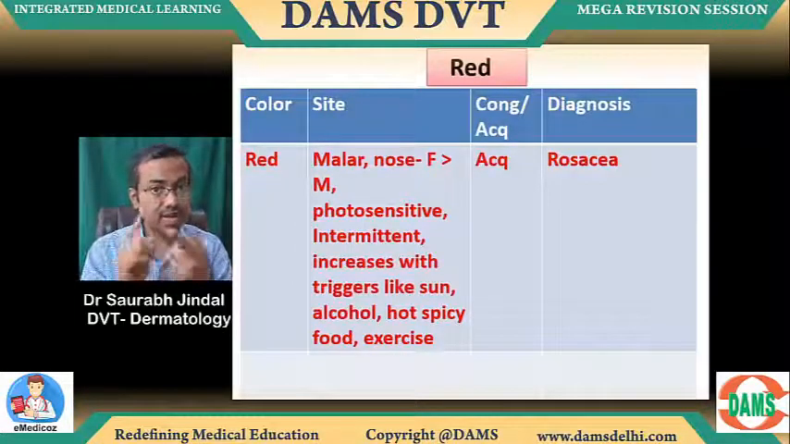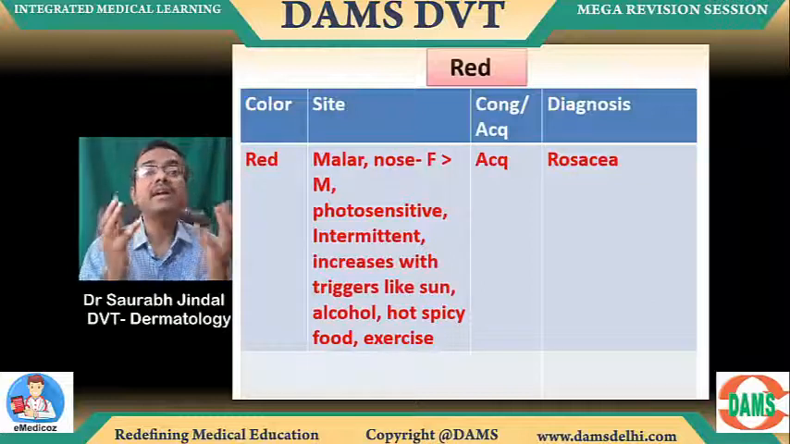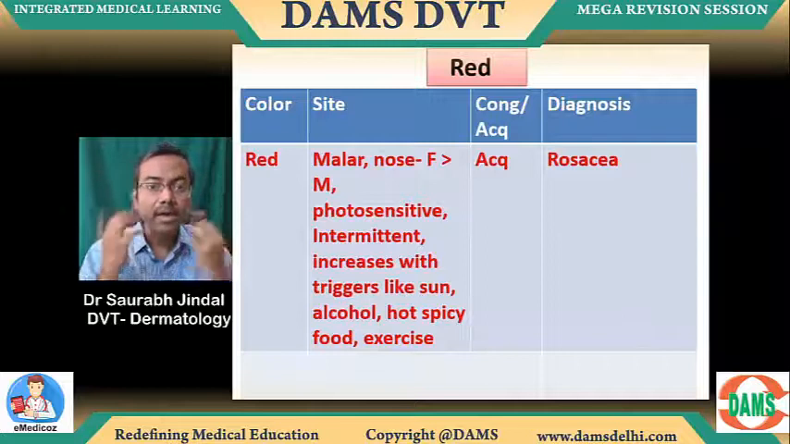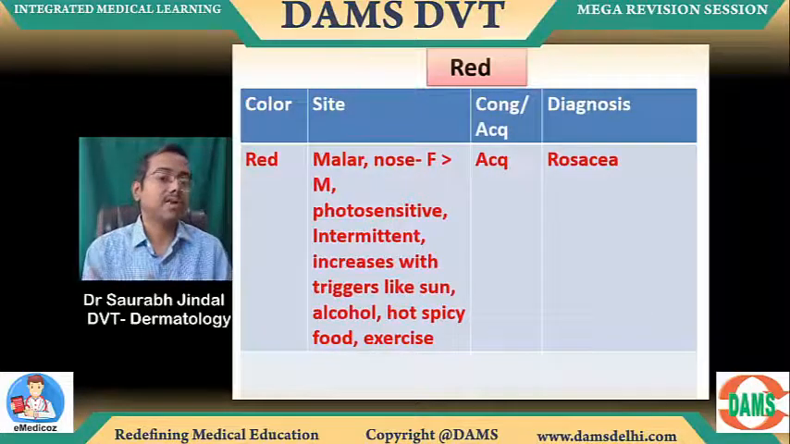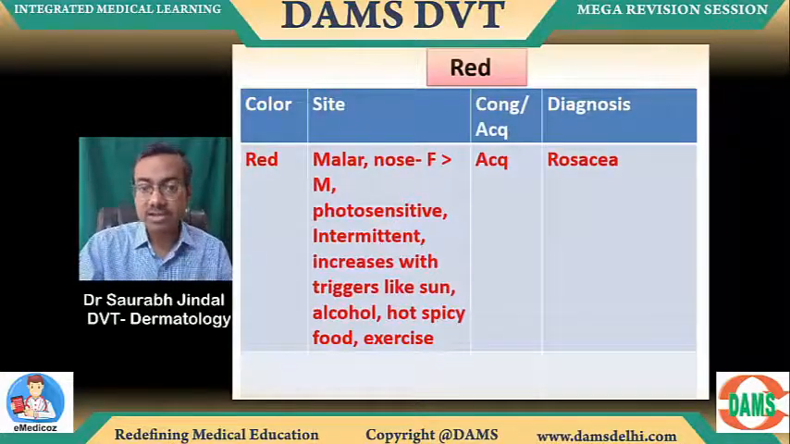Again, photosensitive, again, melasma specific kind of a thing, but intermittent redness, coming and going, coming and going. It increases with triggers like sun, alcohol, hot spicy food, and exercise. Acquired disease, all of you know already, that's rosacea.